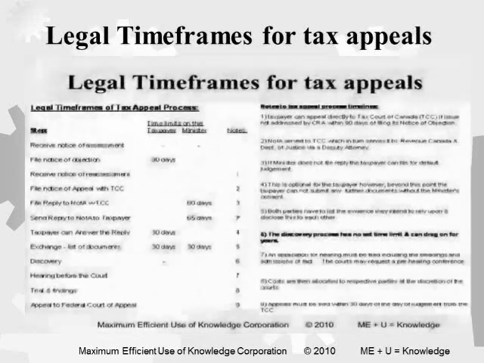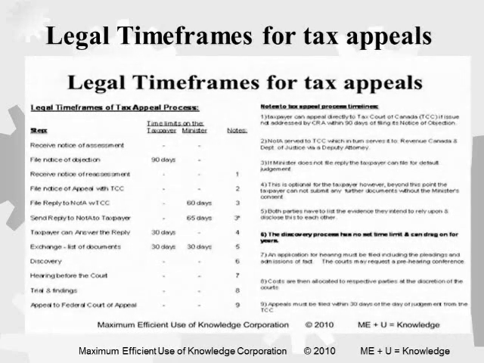Okay? And just some time frames of how long, when you go to an appeal, it would take. The big one to notice here is that, various things can take a long time, but there's a discovery process, and that's the real roadblock. That can take years.